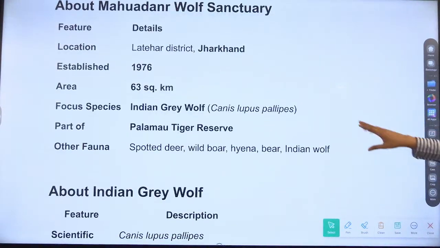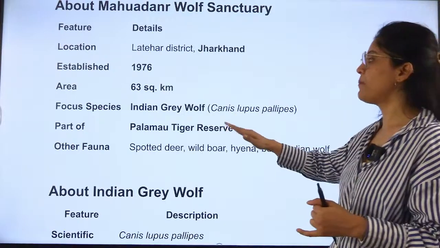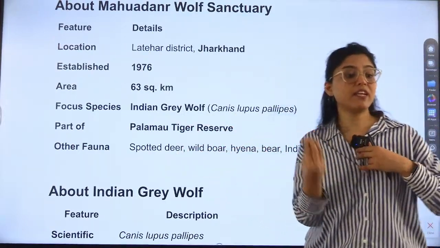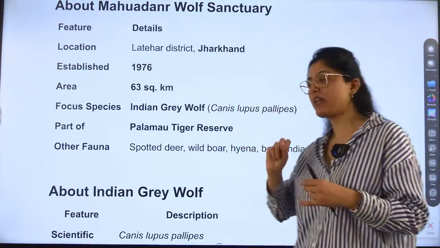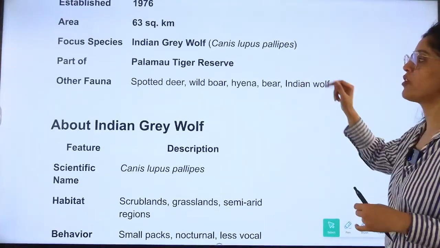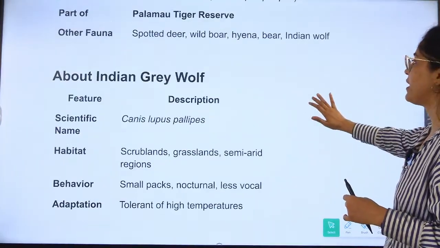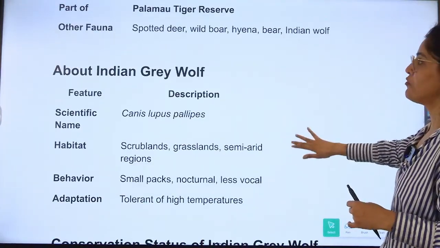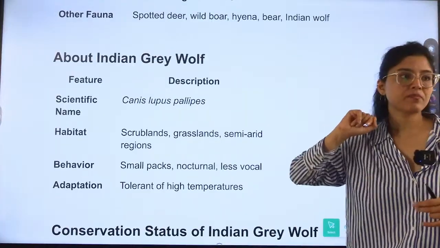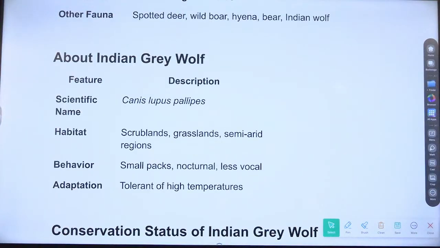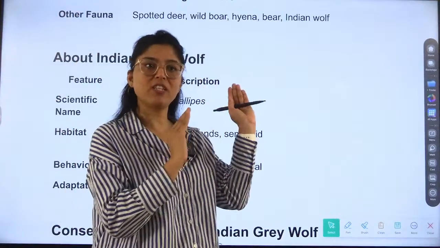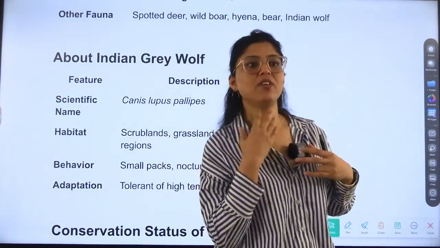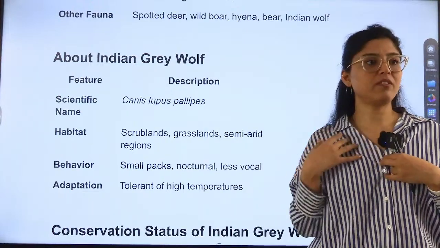Now, okay, this is the basic information. It is a part of Palamu Tiger Reserve. Again, the second information that we got is that this wolf sanctuary is a part of Palamu Tiger Reserve. Other fauna are also found: spotted deer, wild boar, hyena, bear, and Indian wolf. Hyena is also in news. Hyenas were also in news this week, last week. Why? Did you cover all these news? Covered.